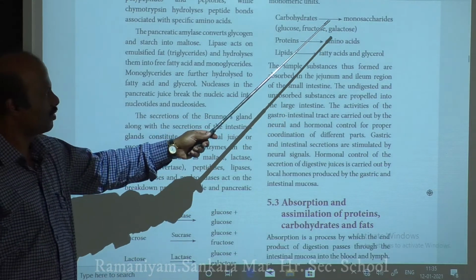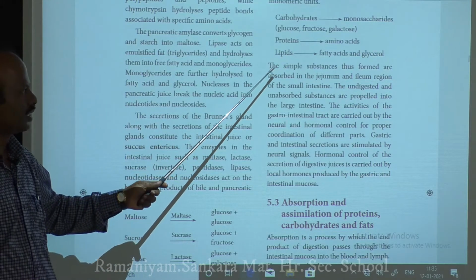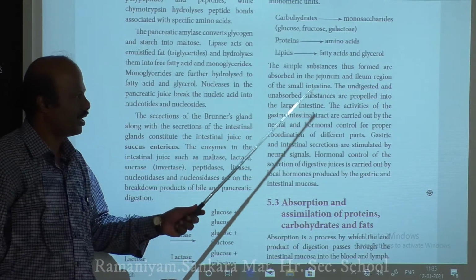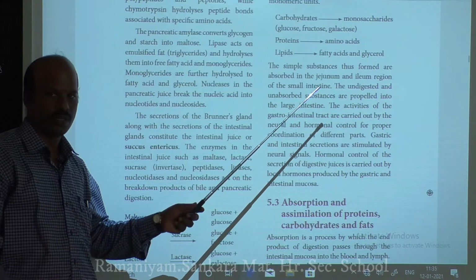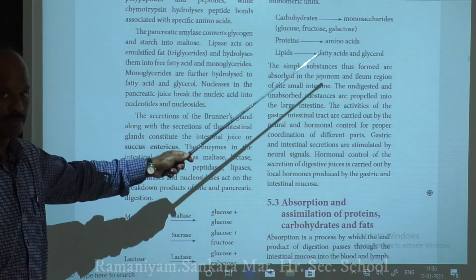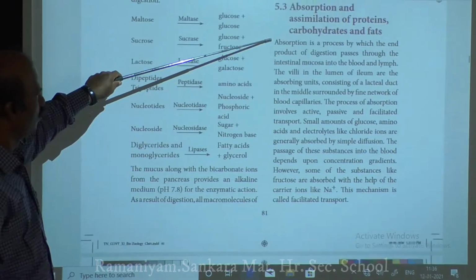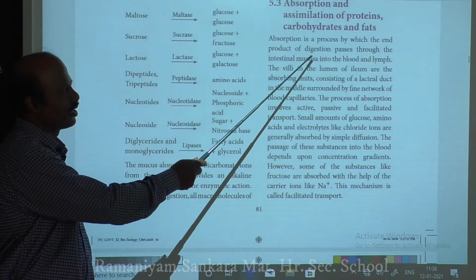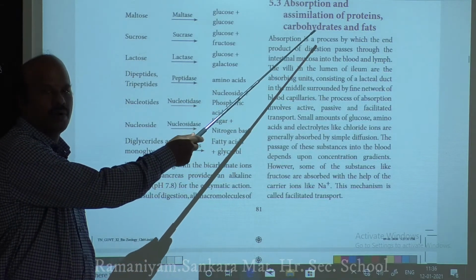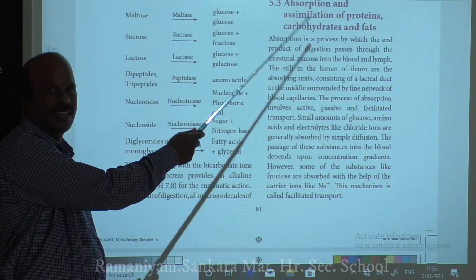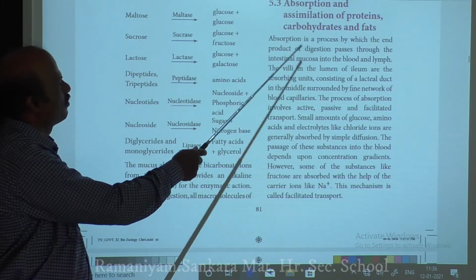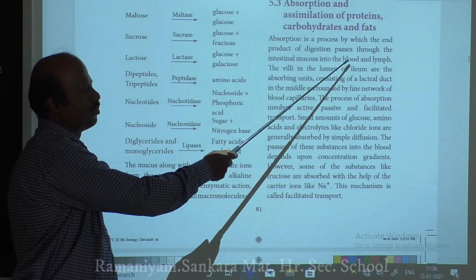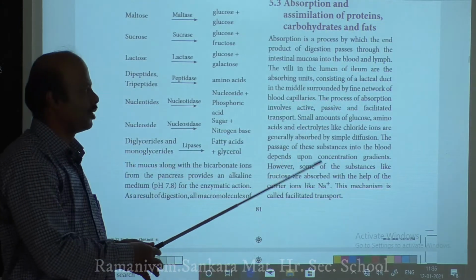So these are the final end products of your carbohydrate, protein and lipids. These simpler substances are formed in the duodenum and jejunum, and they have to be absorbed. How these substances are absorbed, that is what we are going to discuss. What is absorption? It is a process by which the end products of digestion, that is amino acid, glucose, fatty acid, are absorbed from the intestinal mucosa into the blood and lymph. So it is called absorption.